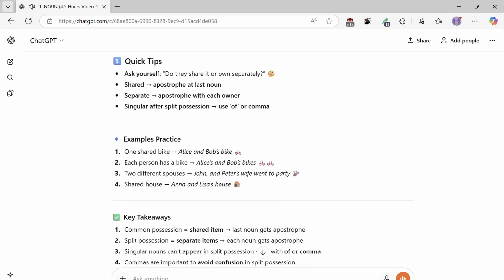Quick tips. Ask yourself, do they share it or own separately? Shared, apostrophe at the last noun. Separate, apostrophe with each owner. Singular after split possession, use of or a comma.